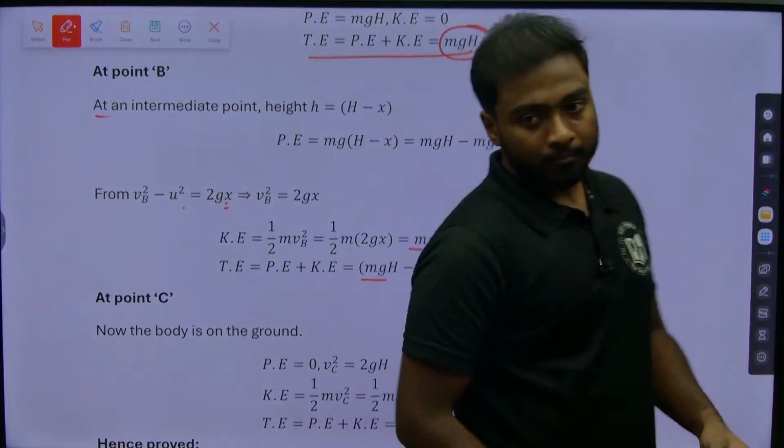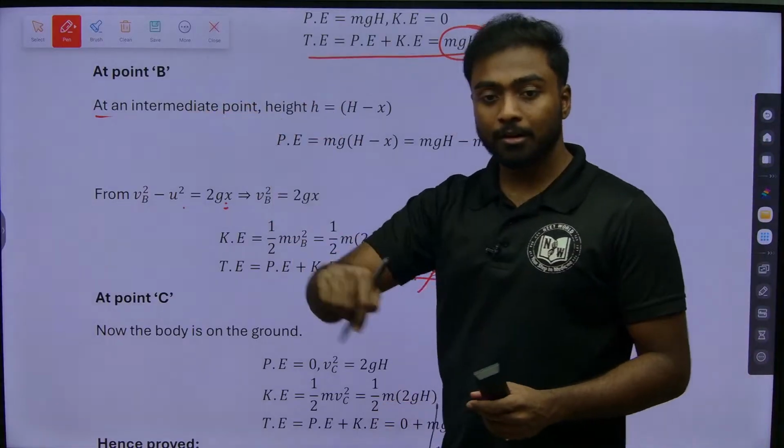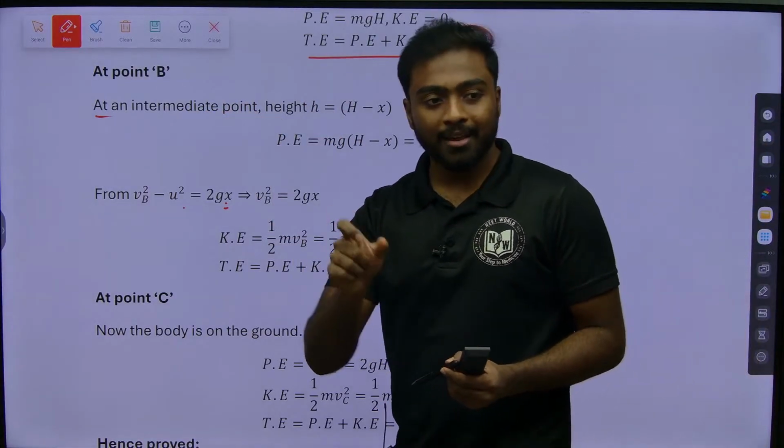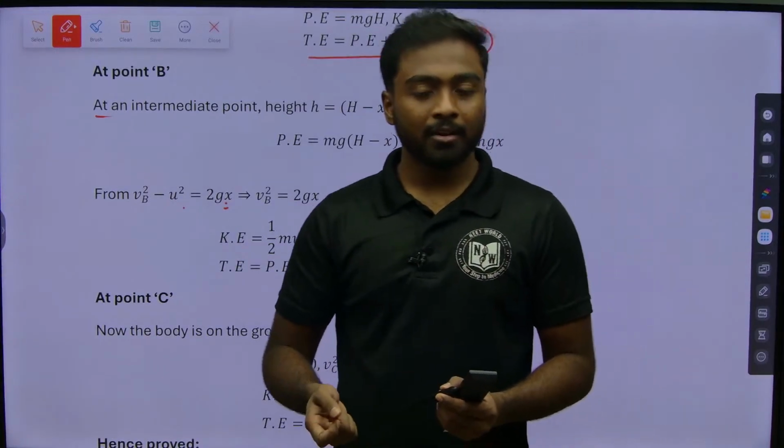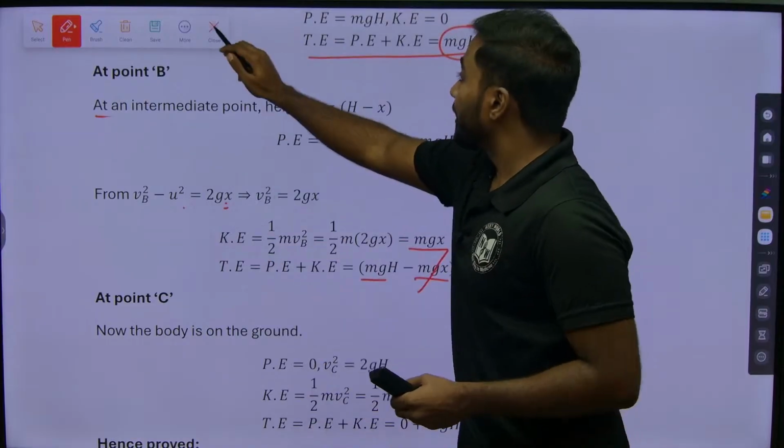Yeah, so for two points we got the same answer. Now we need to check the third point also. If we get the same answer for the third point, then it has been proved, the law of conservation of energy, right, in a free falling body.